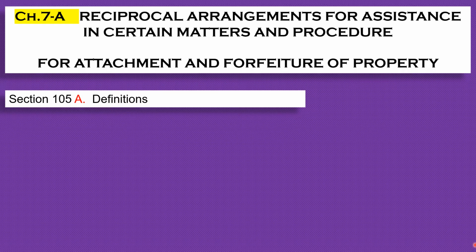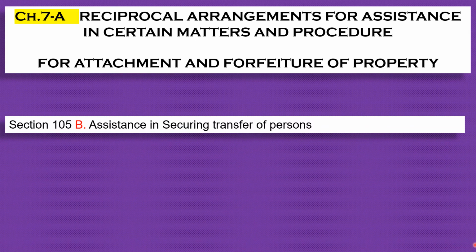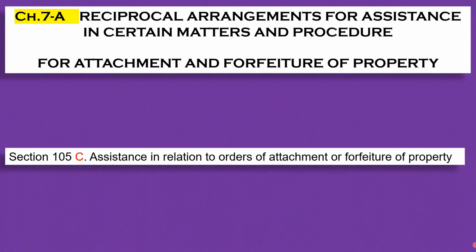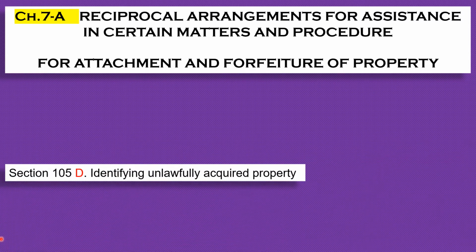First point is definitions, section 105A. Second point, assistance in securing transfer of person as per the provision of section 105B. Third point, assistance in relation to orders of attachment or forfeiture of property as per the provision of section 105C. Fourth point, identifying unlawfully acquired property as per the provision of section 105D.